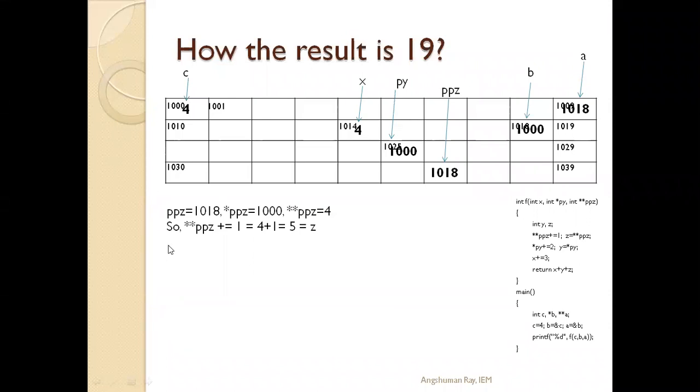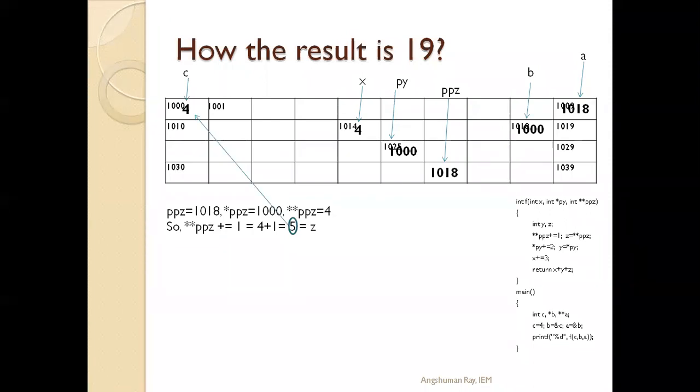Now in the next statement, double star ppz plus equals 1. That means double star ppz is equal to double star ppz plus 1. So double star ppz is 4 plus 1, that is 5. So this 5 is stored at double star ppz. Double star ppz is indicating the location 1000, so this 5 will be stored at 1000 location.